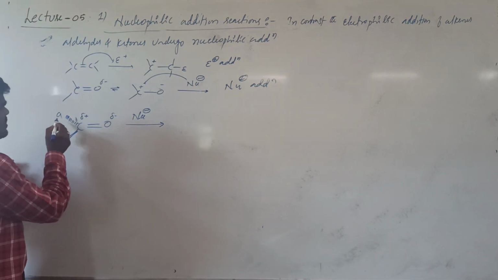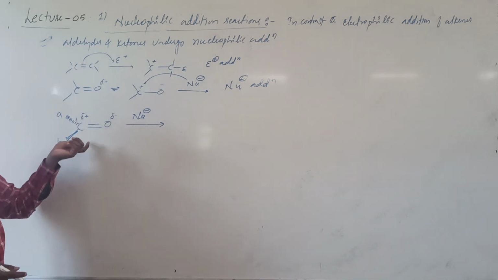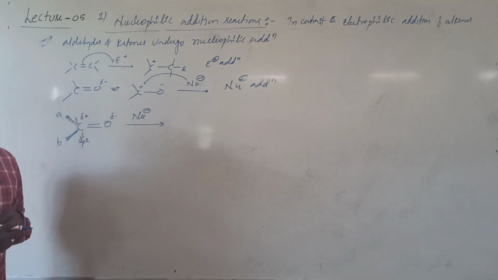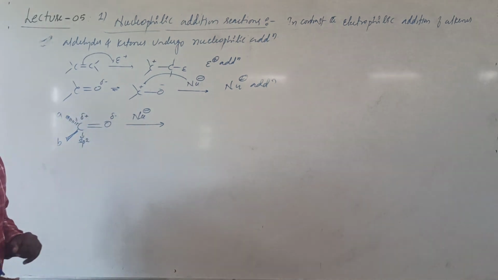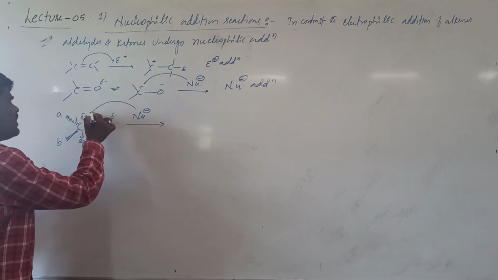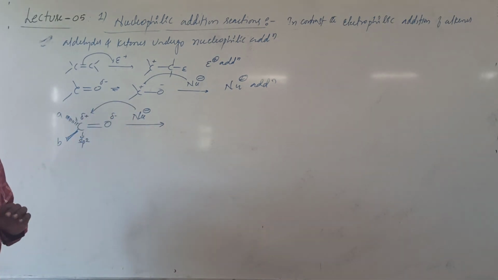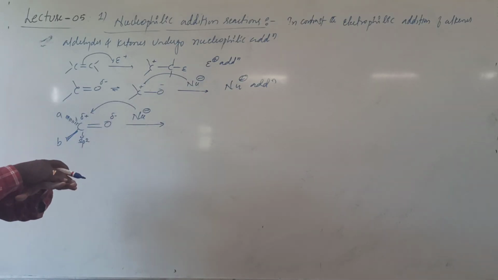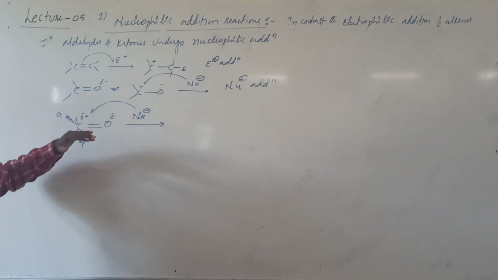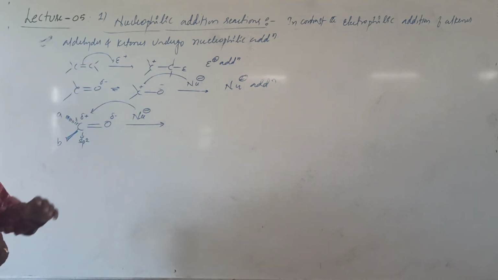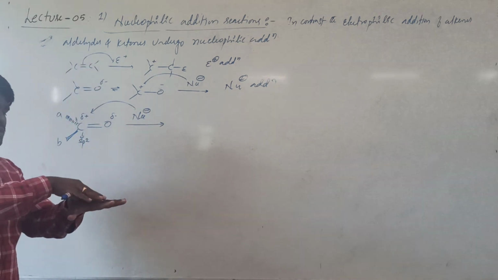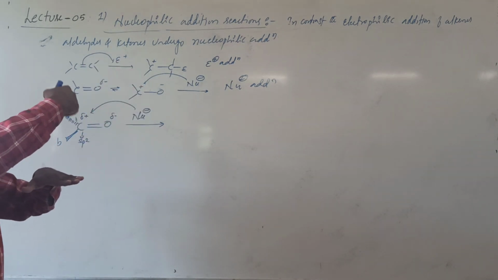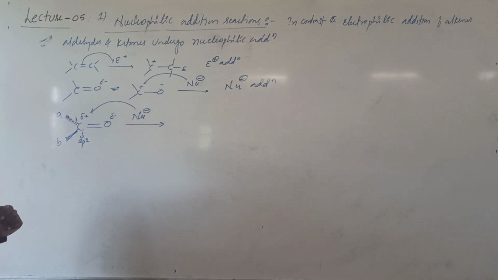Here, what is the hybridization of the carbon? The hybridization of carbon is sp2, so the entire molecule is planar in nature. All three bonds will be in the same plane. So this nucleophile will attack approximately perpendicular to the plane. What is meant by this? Suppose this carbonyl group is in the plane of a board. The nucleophile will attack either from the back side or from the front side, exactly perpendicular. Assume this is a carbonyl group with the three bonds. The nucleophile approaches either from the top or from the bottom, approximately perpendicular.